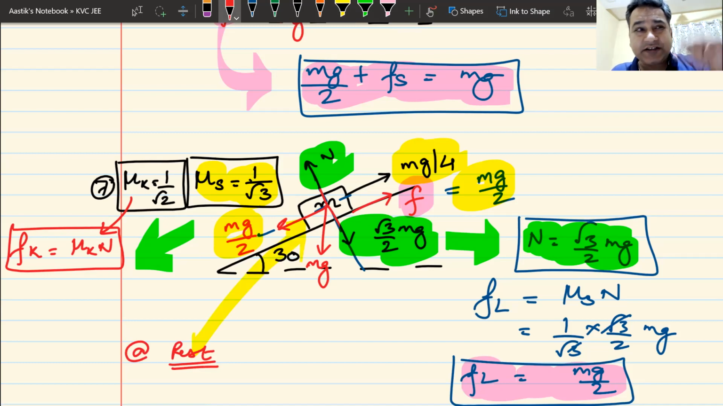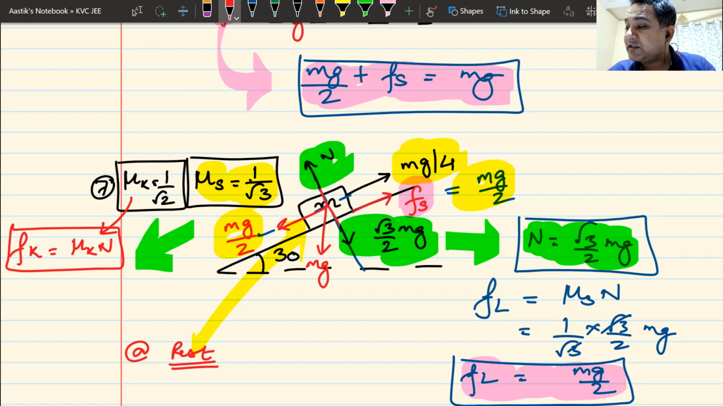And the value of friction here cannot be mg by 2, because if it becomes mg by 2, the block will move upwards. I'm applying a force of mg by 4 upwards. Mg by 2 is downwards. The block cannot move upwards by friction, because if that happens, that will be a magical act. And magic doesn't happen in real life. Only physics happens in real life. So the block does not move, and hence the friction is static in nature, Fs.